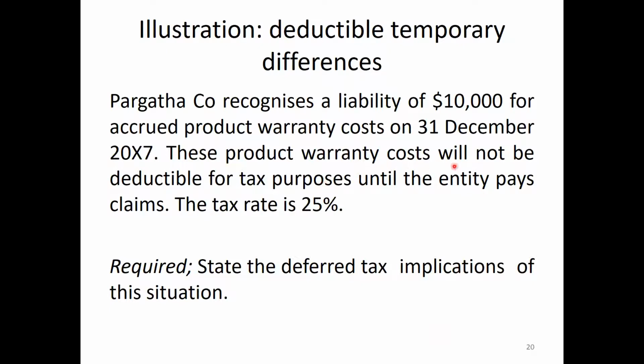This product warranty cost will not be deductible for tax purposes until the entity pays the claim. As we discussed earlier, no provisions will be allowed for tax deductions. For the accounting profit they deduct 10,000, but the tax authorities will not accept it as a deduction. The tax rate is 25%. So the carrying amount is 10,000, but the tax base is zero, because it will be recognized at the time of payment of the warranty.